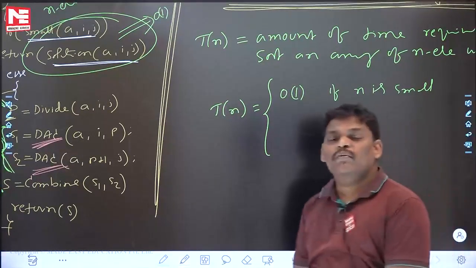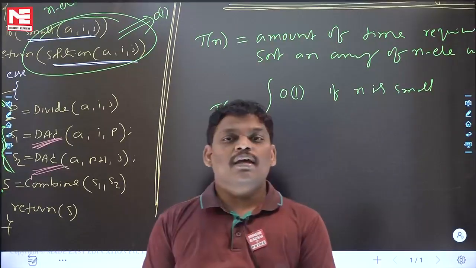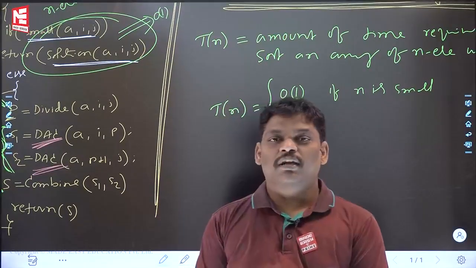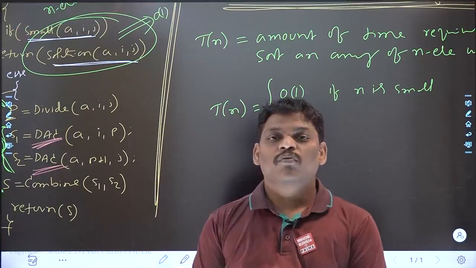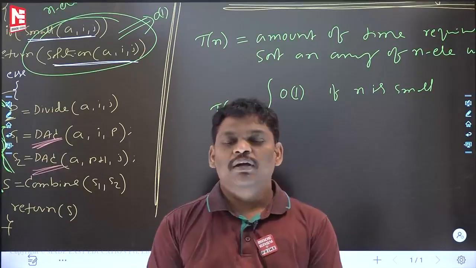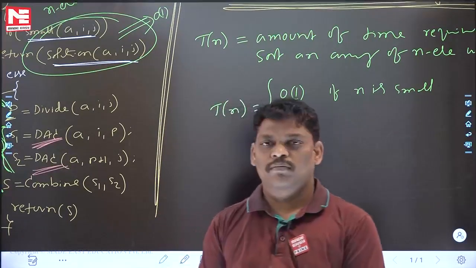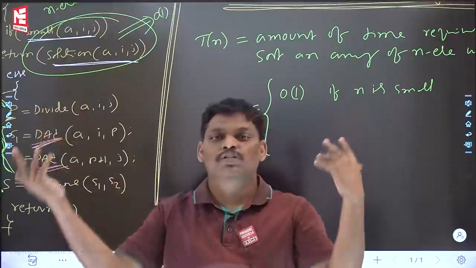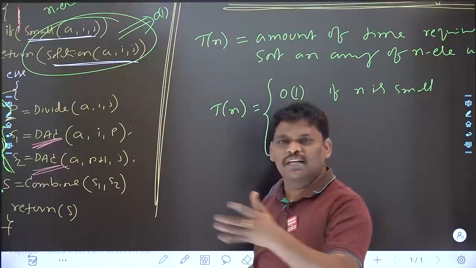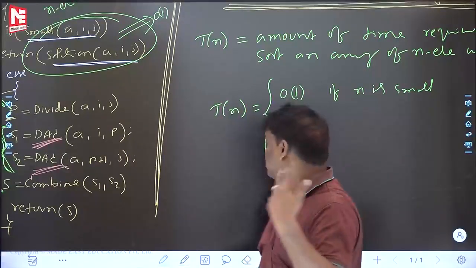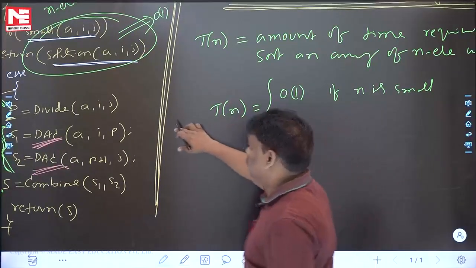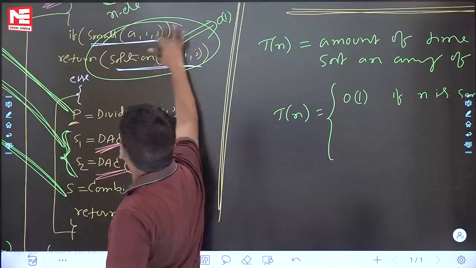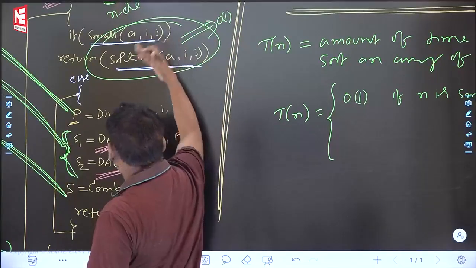From today onwards, if anyone asks you the time complexity T(n) of divide and conquer algorithm on n elements, what will you say? The answer is constant if n is small. If n is small, there is no need to apply divide and conquer because you can stop right at the start. Until now, nothing happened. Let's come to the major story: suppose it is big.